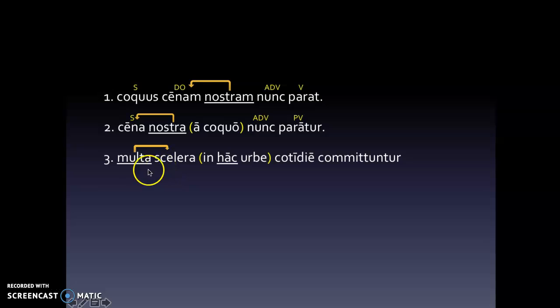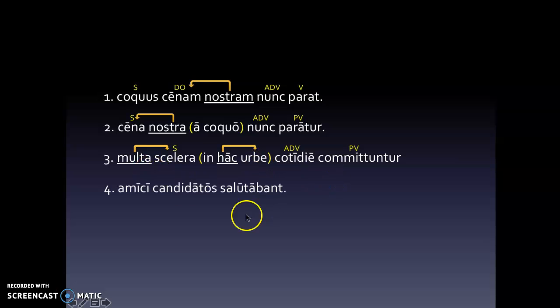All right, we've got an adjective here, multa modifying scelera. Hac is modifying urbe, and together this is a prep phrase. A nominative subject, an adverb, and this untur here lets us know that we're dealing with a passive verb. Many crimes are committed every day in this city. We don't know by whom, we just know that the crimes are being committed every day.